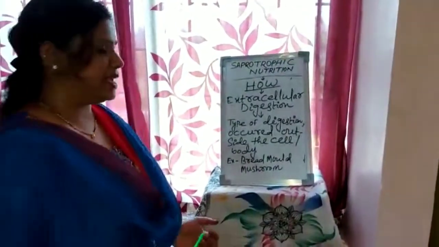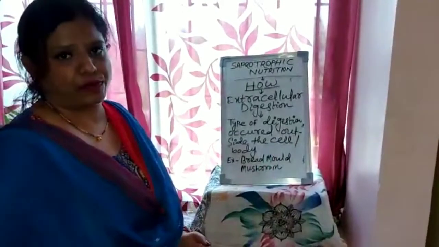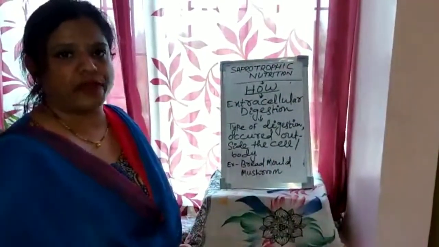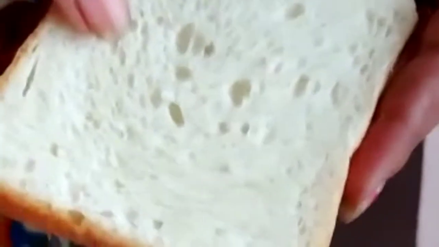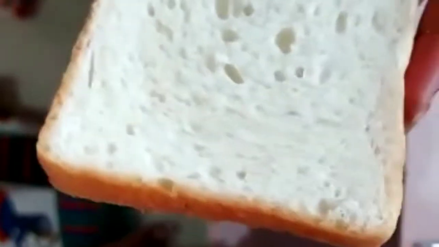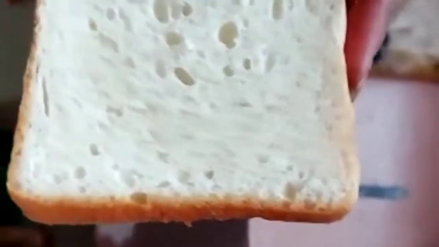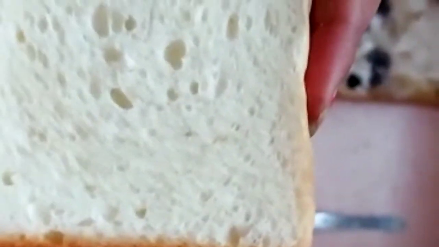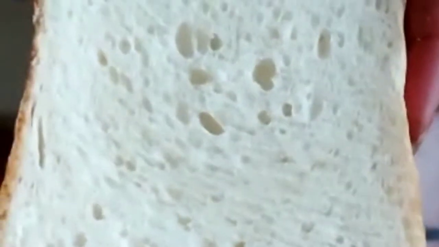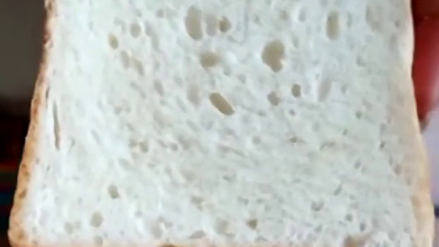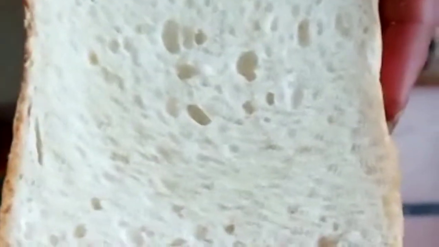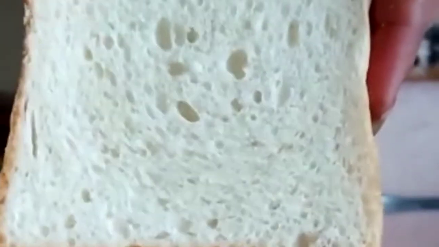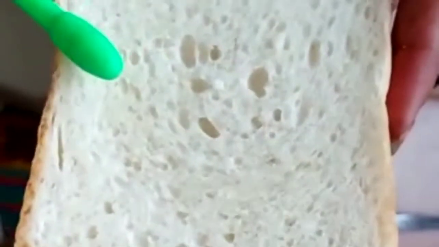Next we will see how bread mold performs saprotrophic nutrition with the help of a piece of bread. As we have discussed, we will see the formation of bread mold. First we should know what bread mold is. Bread mold is a type of fungus that forms on a piece of bread due to excessive moisture or darkness. If you keep a piece of bread for 2-3 days in a dark, moist place, this fungus will start to grow on it. As it grows on bread, it is called bread mold, and its scientific name is Rhizopus. It's a fungus.